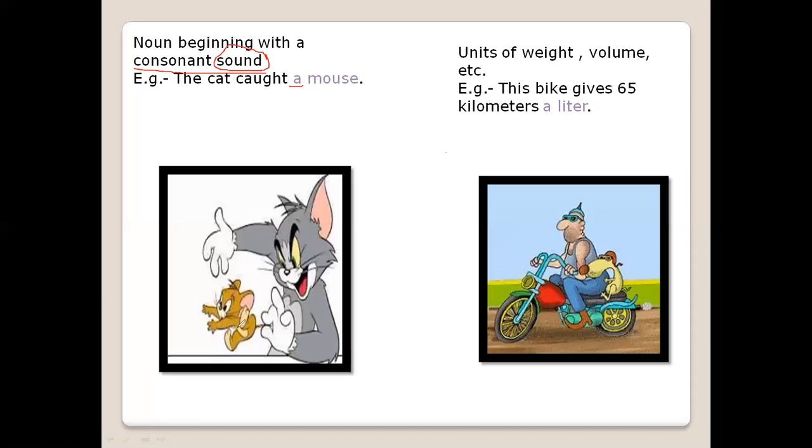Supposingly, the cat caught a mouse. The mouse, when we are reading it as mouse, so it is m. And m is a consonant sound. That is why it is taking a.